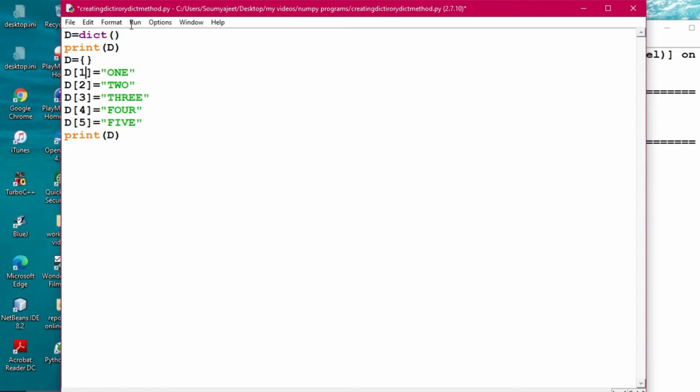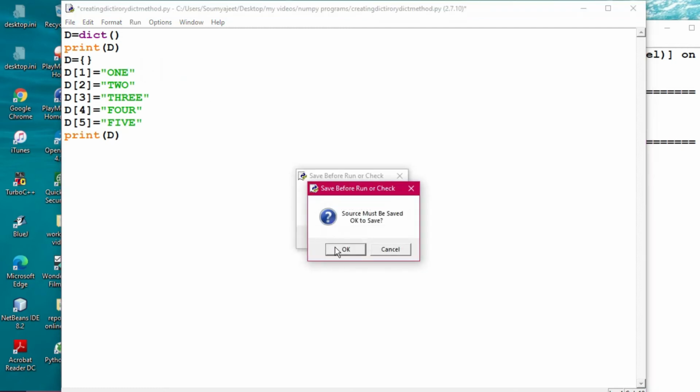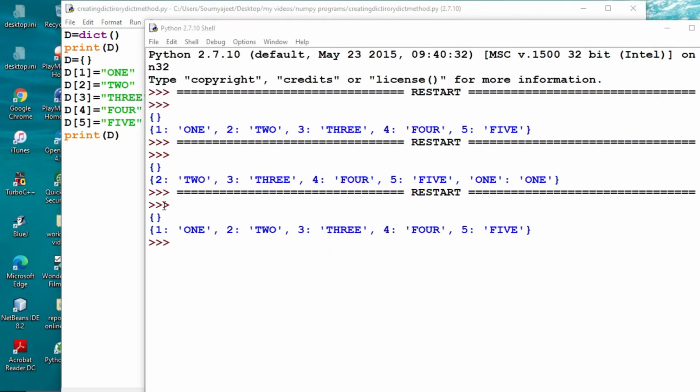Now if you execute, you will see that the output is appearing in this way. Clear? Now you see, previously the one was not there, and now it has appeared once again. So you better avoid the key as a string. Take the numeric for this. All right, so now we have created this one.